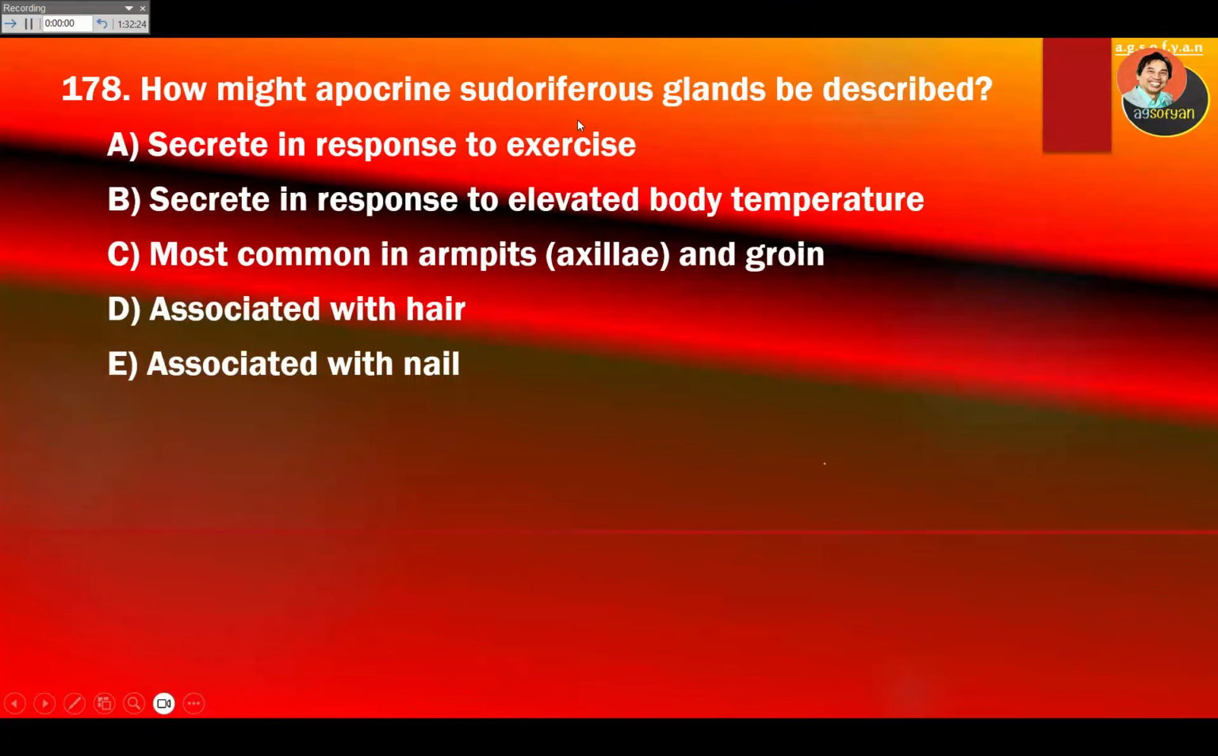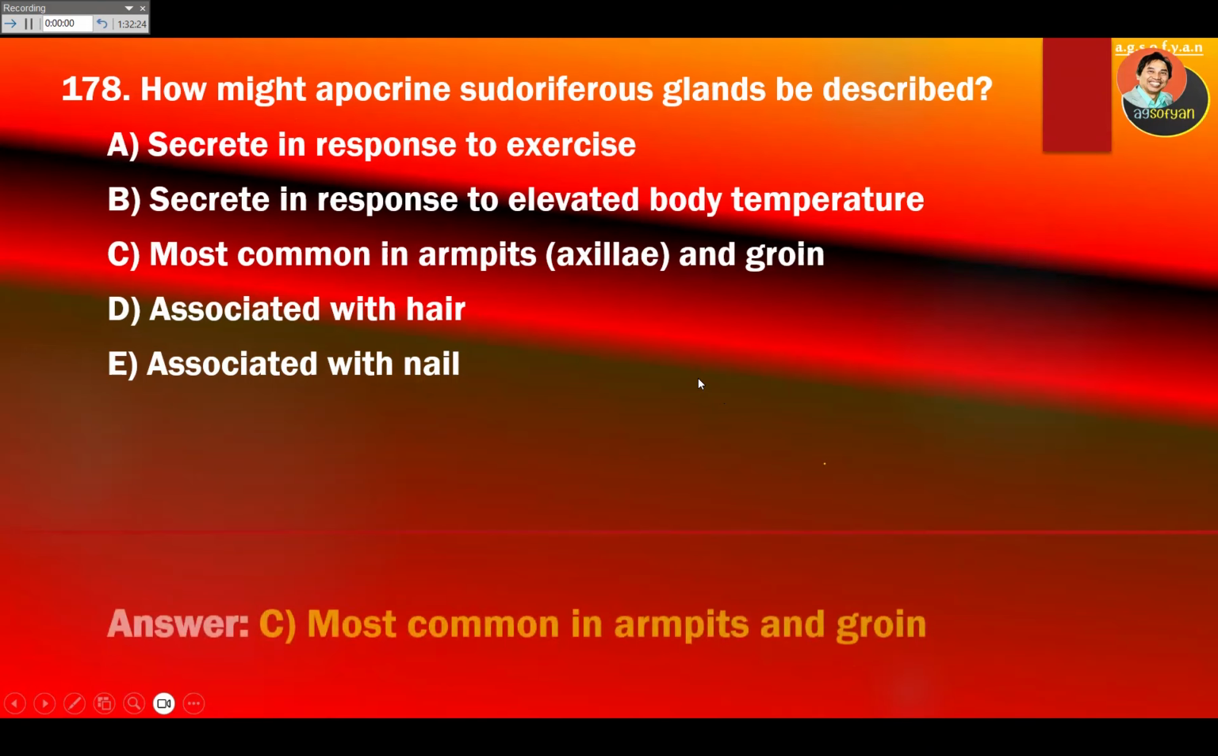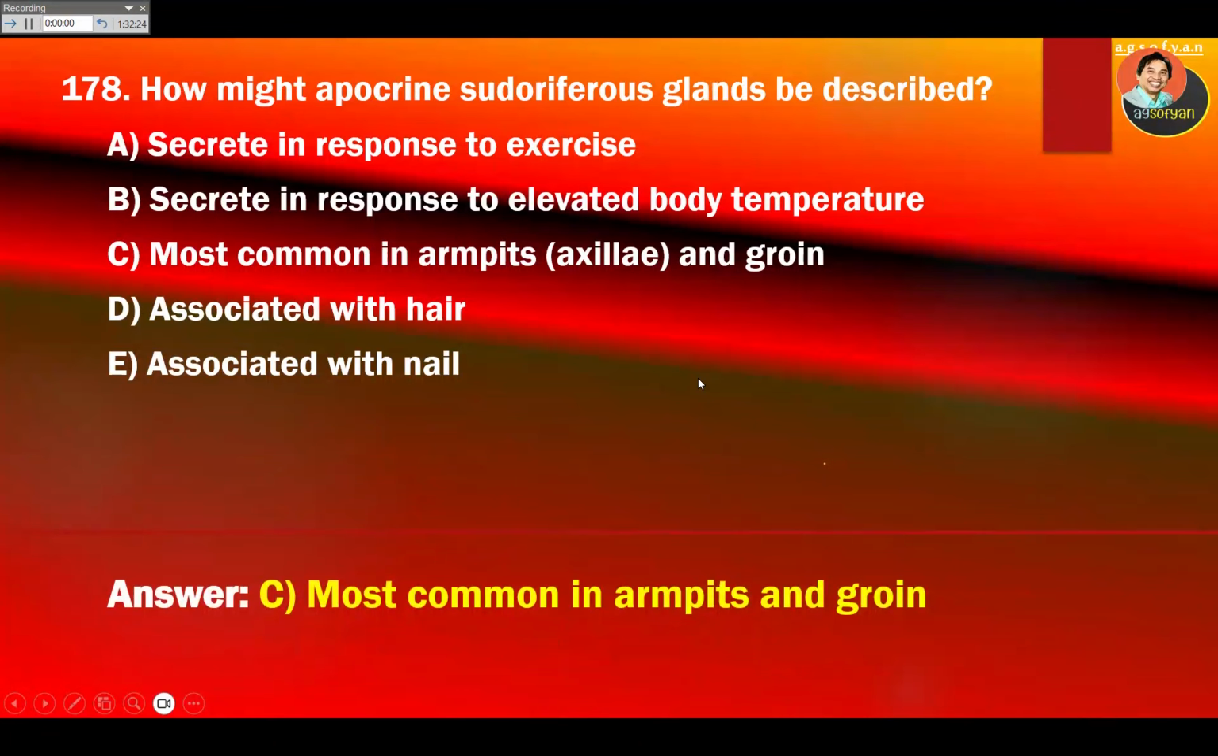Apocrine is another type of sweat, which is a little bit oily and sticky. So how might apocrine sudoriferous glands be described? They are located mostly in the armpit and the groin, so that will be the answer here. They usually respond to stress or some other condition, not really body temperature.